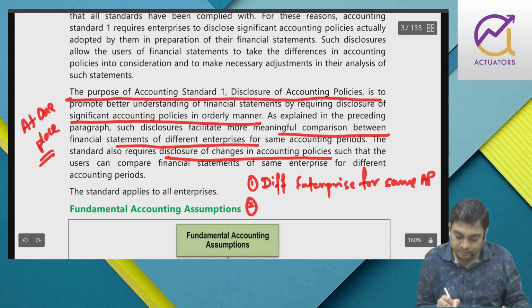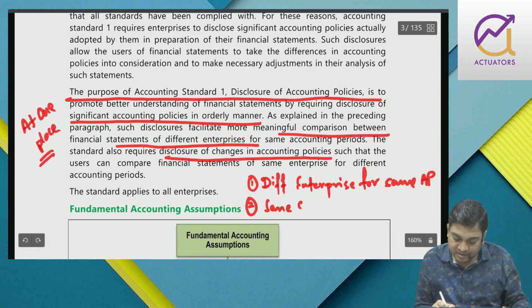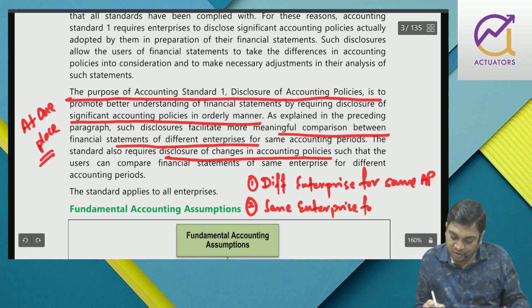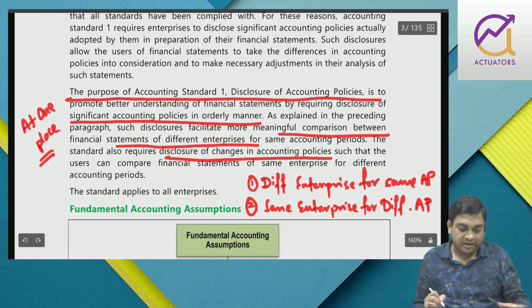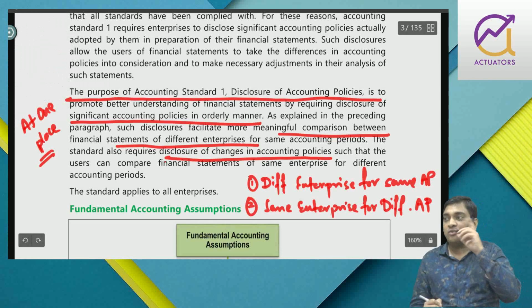And number two, the same enterprise for different accounting periods. I guess this is absolutely fine with all of you.